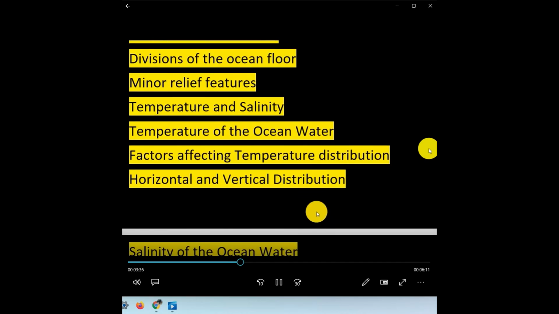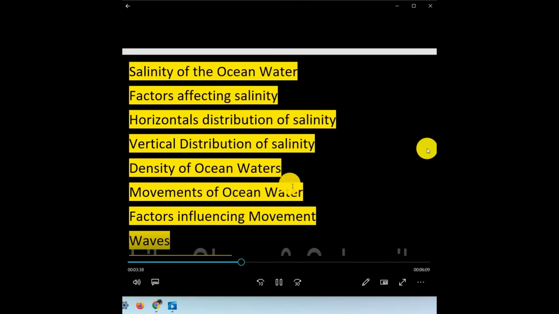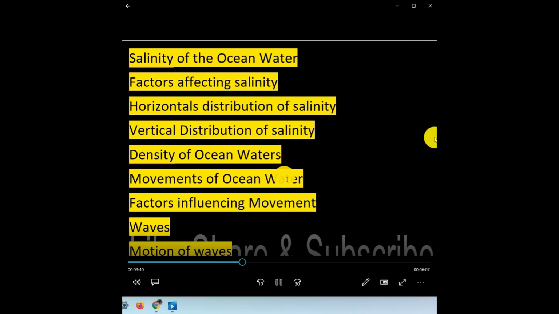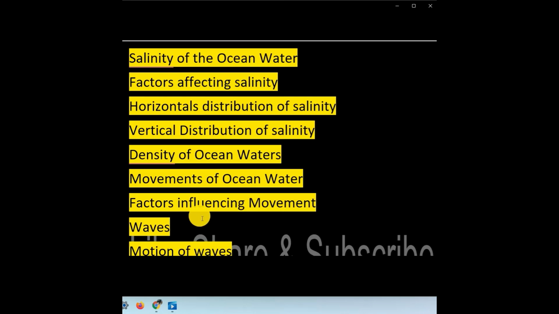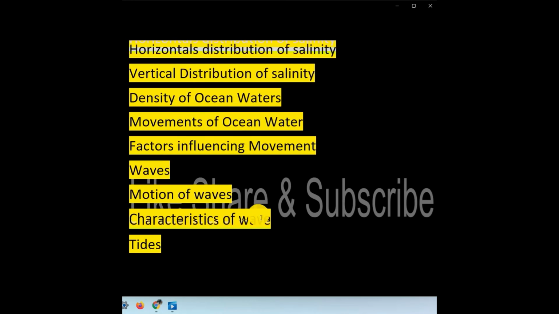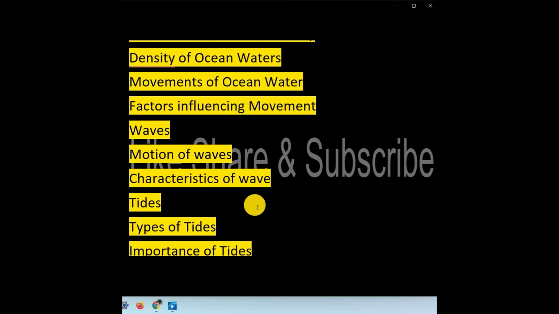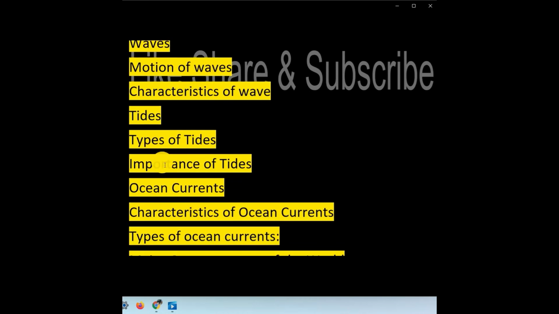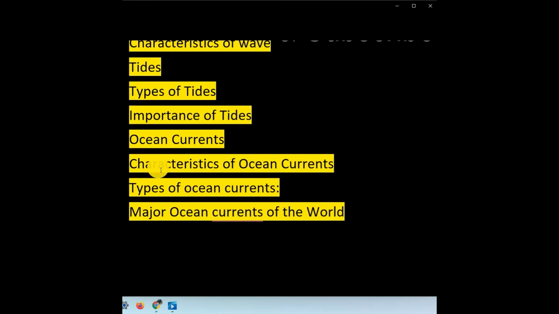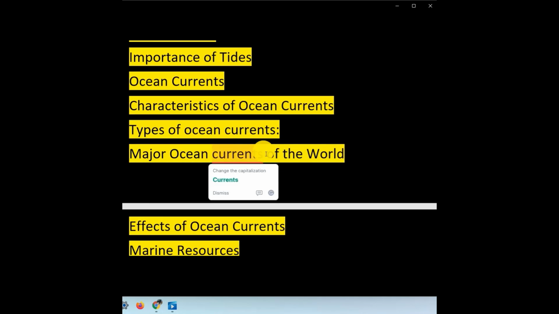distribution, horizontal and vertical distribution, salinity of the ocean water and factors affecting salinity, horizontal distribution of salinity, vertical distribution of salinity, density of ocean waters, movements of ocean waters, factors influencing movement, waves, motions of waves and characteristics of waves, tides, types of tides, importance of tides and ocean currents, characteristics of ocean currents, types of ocean currents,